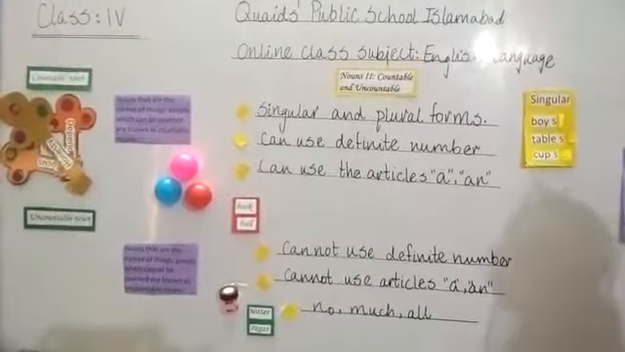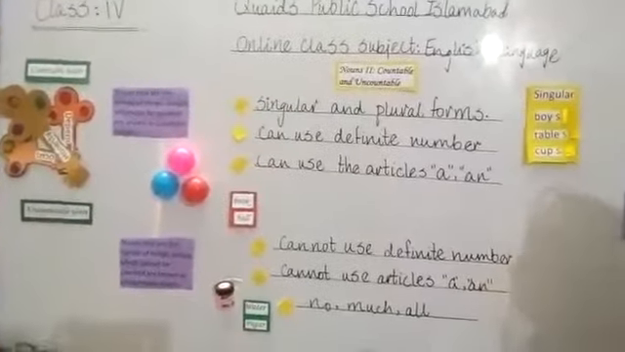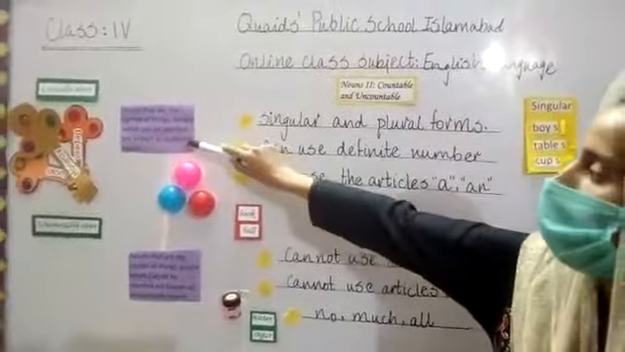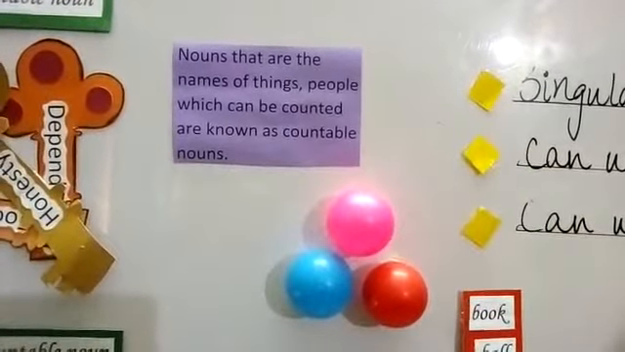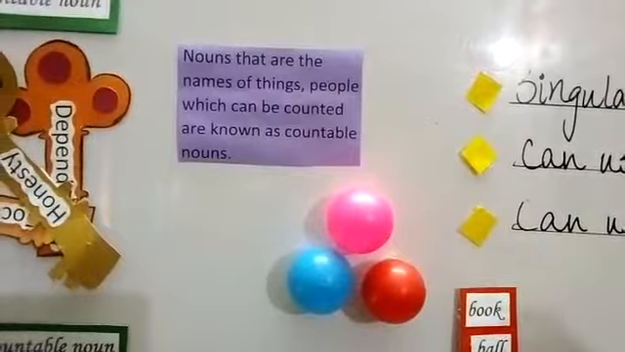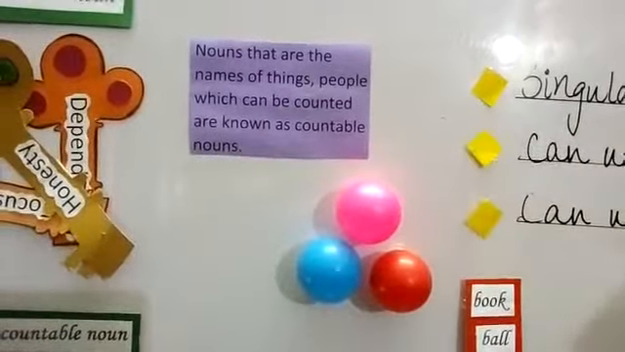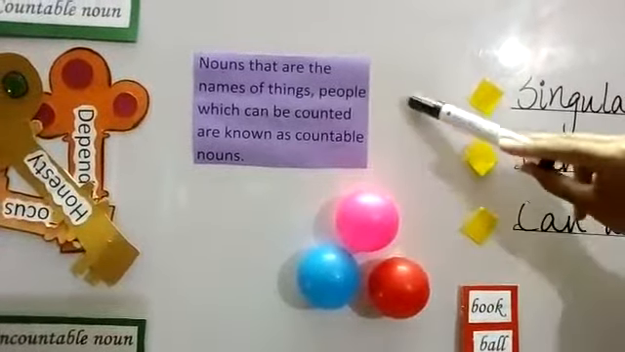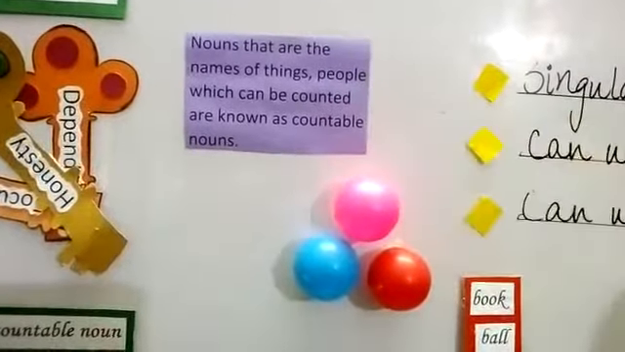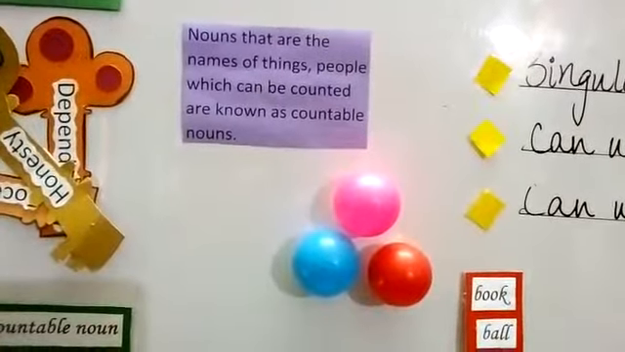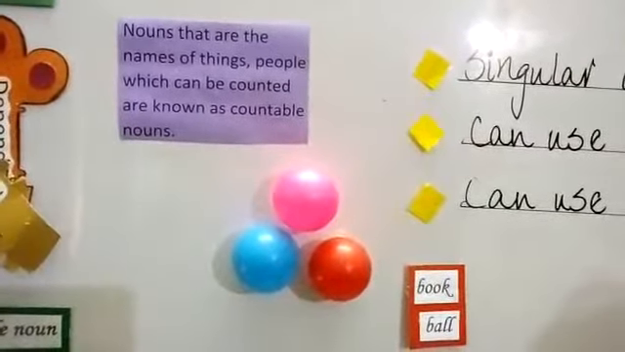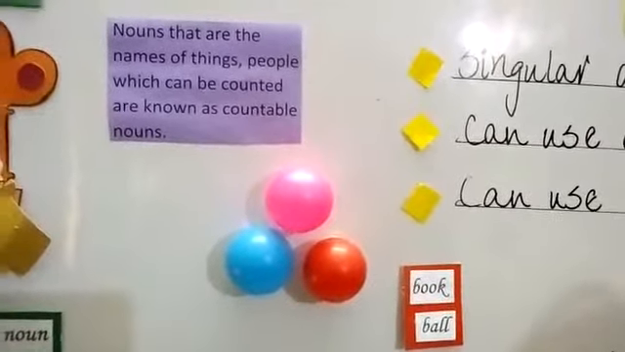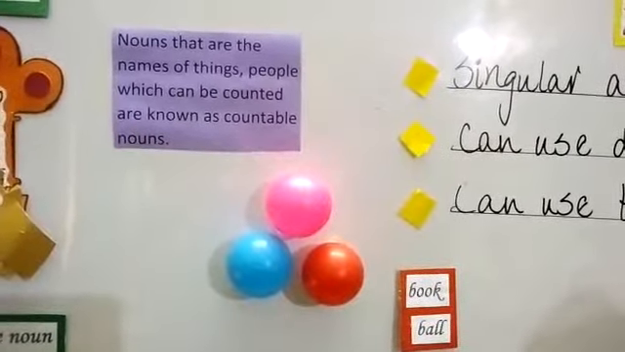First I will define what are the countable nouns. Students, you can see the definition written over here. Nouns that are the name of things, people, which can be counted are known as countable nouns. What are the examples of the countable nouns? Look at the board. Here are some of the examples of countable nouns.